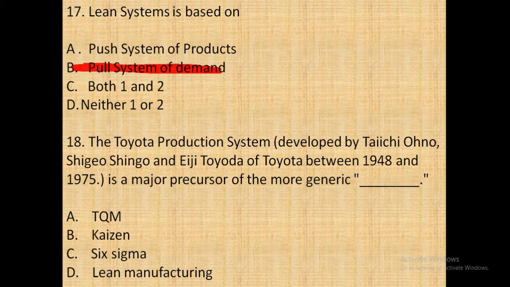Next question, that is the Toyota production system developed by Taiichi Ohno, Shingo and Eiji Toyoda at Toyota between 1948 and 1975 is a major precursor of the more generic. Here the options are TQM, Kaizen, Six Sigma and lean manufacturing. So you guys know that Taiichi Ohno is related with lean manufacturing. So this is very simple, guys.